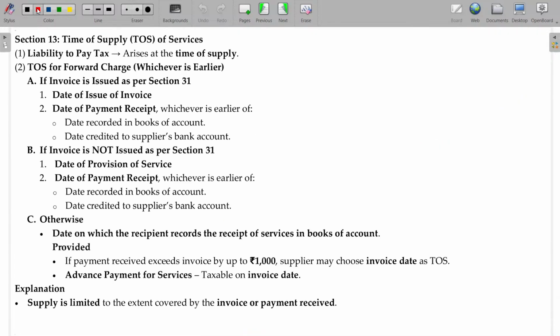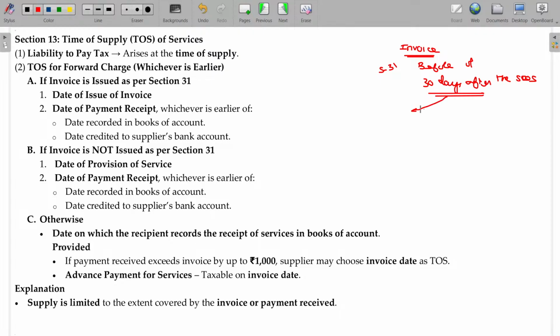Now, what is the invoice date for the time of supply of services under section 31? Before the supply of services or 30 days after the supply of service. So what is the deadline? From the date of completion of the supply of service, 30 days' time, a 30-day extension, is given. Now, this is as per section 31.